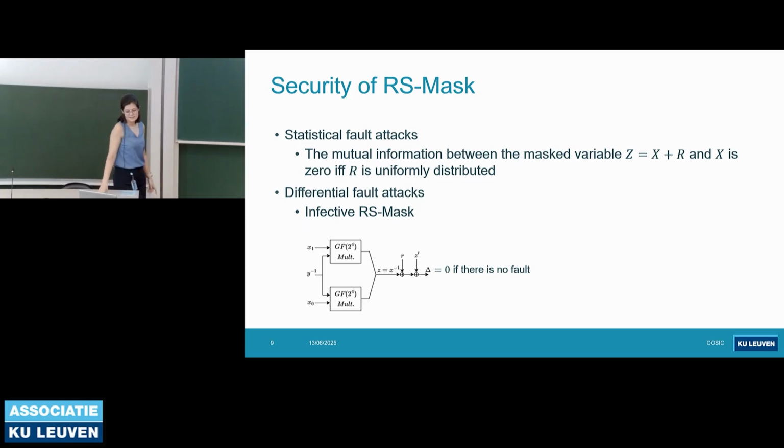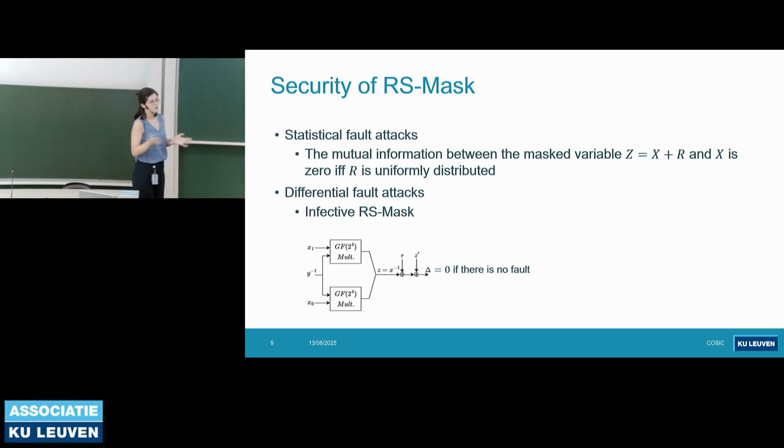For the security against differential fault attacks, they actually have an infection circuit built into the AES inversion circuit. And here we already have X, the input to the inversion, and we also already calculated Y inverse. So now what we can do is get the multiplication and compute the actual inversion.